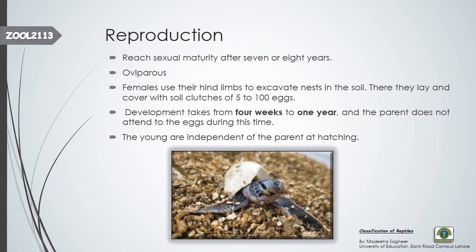The young hatch from the egg, like in this picture where you can see the young one hatching. They do not give birth to their young directly. Females use their hind limbs to excavate a nest in the soil. When the female is near to laying eggs, these are the forelimbs, and she uses her hind limbs to dig the nest. She lays about 5 to 100 eggs, and the eggs are then covered with soil by the female turtle. Soil clutches means a handful of soil.